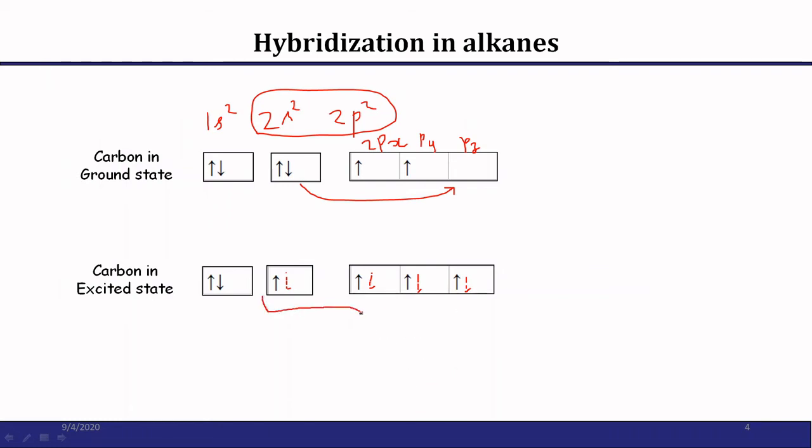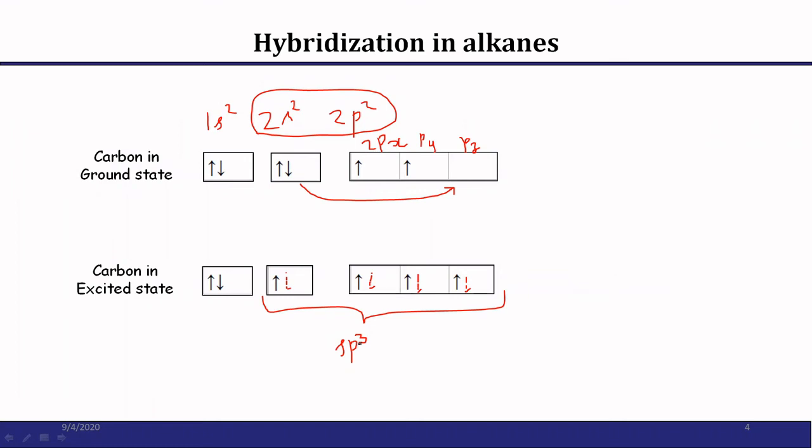So the electron in the 2s orbital and 3 electrons in the p orbitals are mixed up. This results in sp3 hybrid orbitals. This has a different shape and properties. This process of mixing pure orbitals to give new equivalent orbitals is known as hybridization.